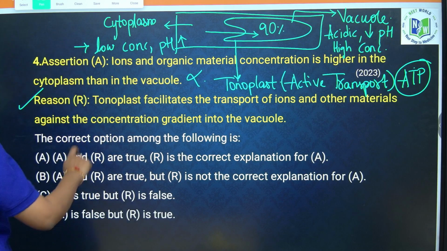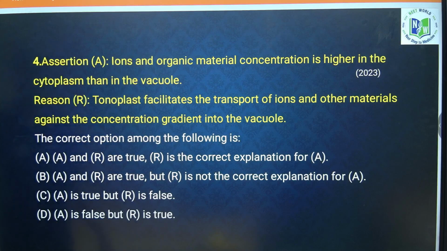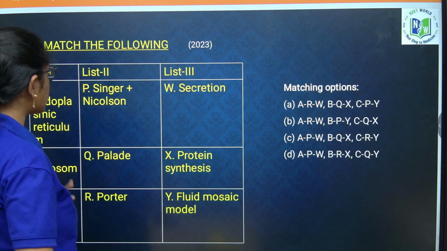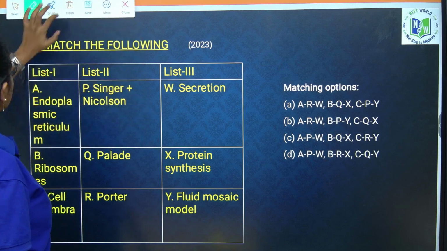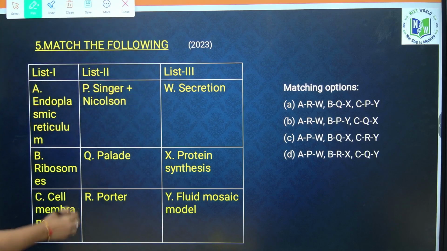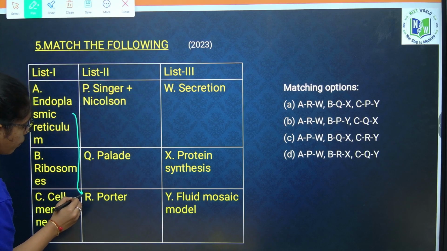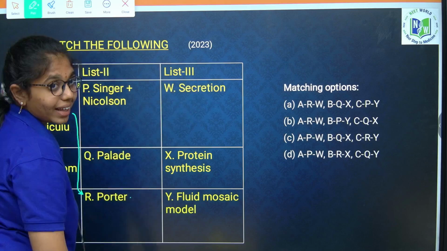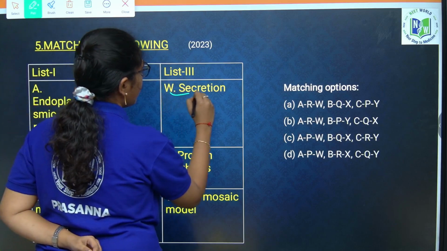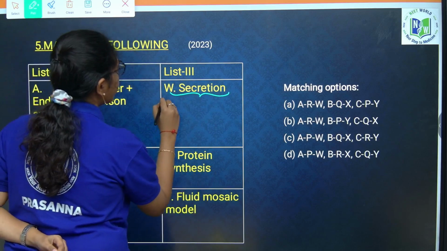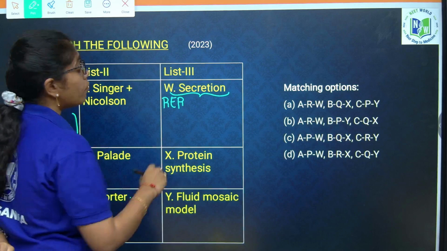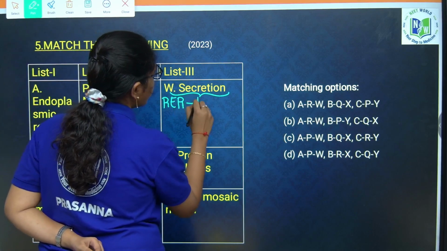Next question, which was asked in 2023, we need to correlate the terms given in this box. If you see endoplasmic reticulum, it is discovered by Porter. Endoplasmic reticulum is involved in secretion as well. What type of secretion? If it is RER, rough endoplasmic reticulum, it is involved in the secretion of proteins.